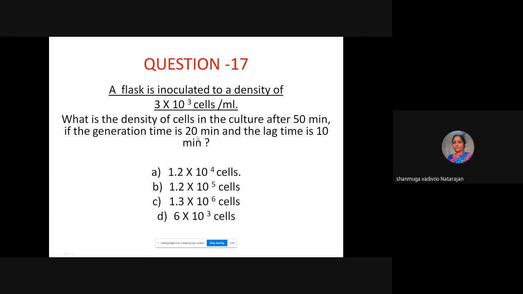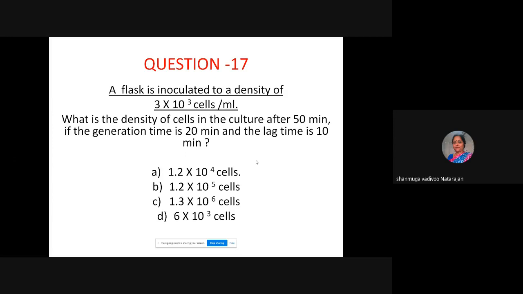The generation time given is 20 minutes, like E. coli, and here the lag phase is 10 minutes. So your choices are 1.2 into 10 to the power of 4 cells, 1.2 into 10 to the power of 5, 1.3 into 10 to the power of 6, 6 into 10 to the power of 3. So initially the amount inoculated is 3 into 10 to the power of 3 cells per ml.